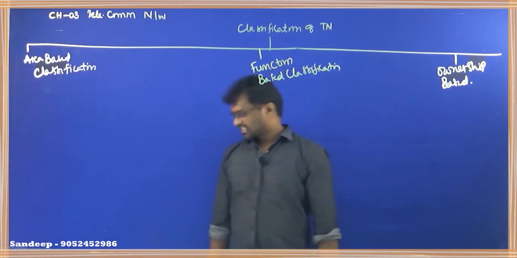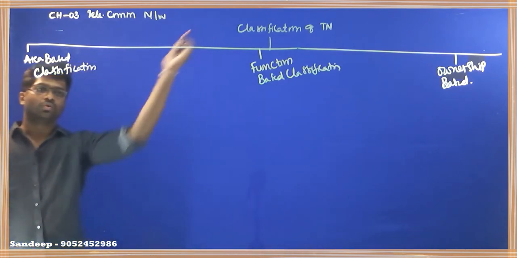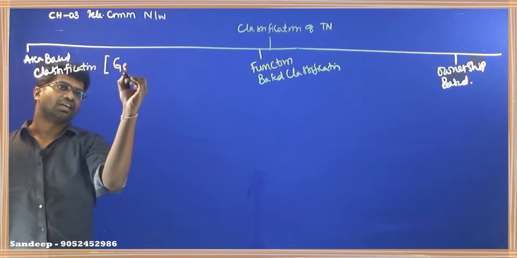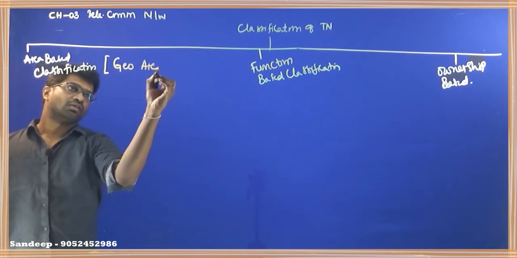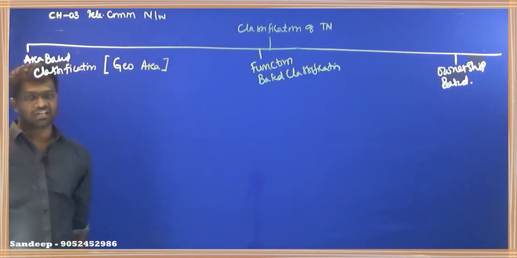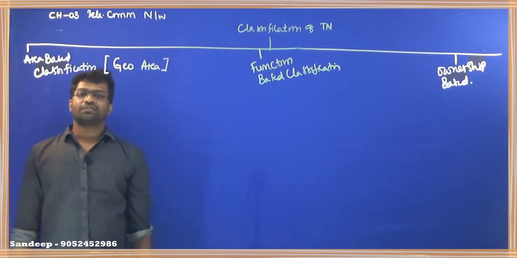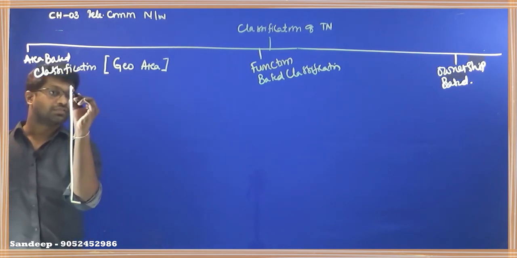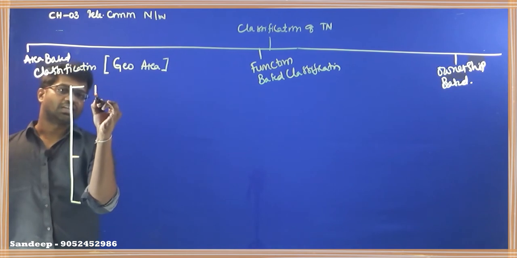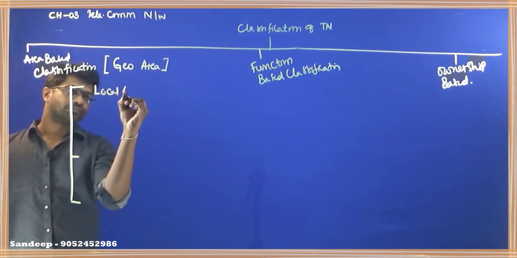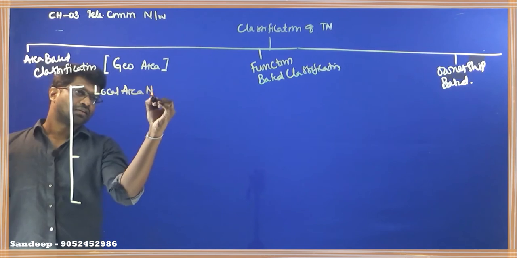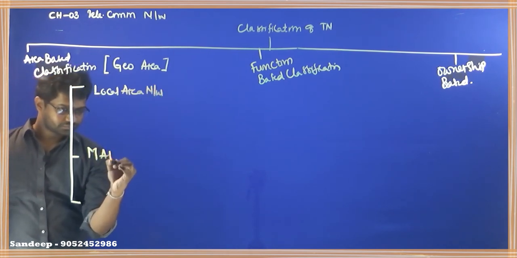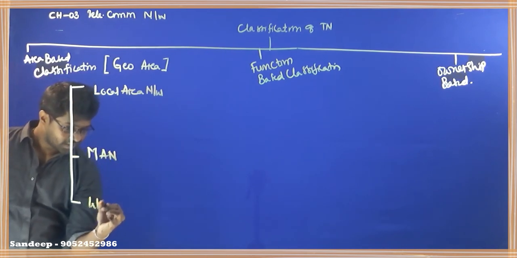Okay. So let us start with area based classification. This area based classification is nothing but depending on geographical area. Depending on geographical area, this particular area based classification is further classified into three types. First one is local area network. Second one is metropolitan area network. And third one is wide area network.